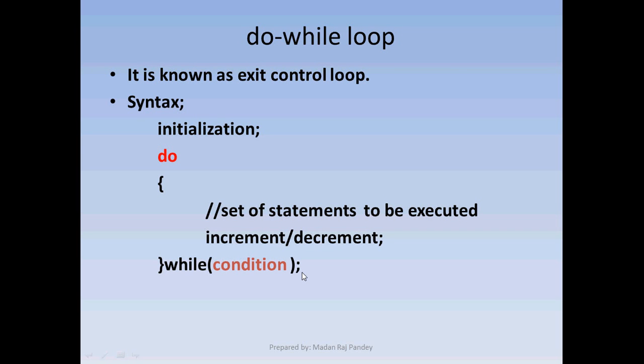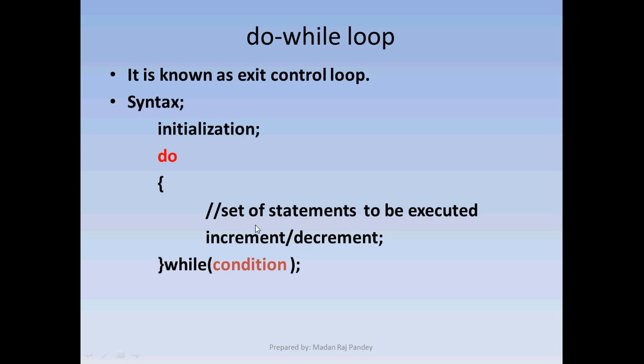The do while loop is a little different from the for loop and while loop. In the for and while loops, the condition is checked at the beginning. So if the condition is false the first time, the code won't execute, in other words, it executes 0 times.